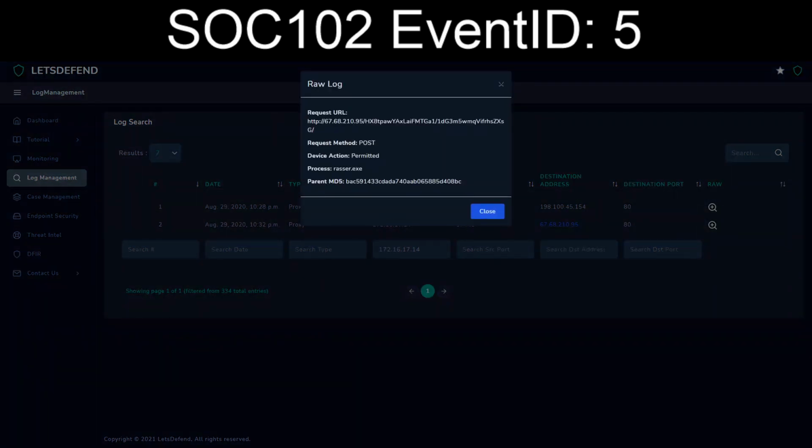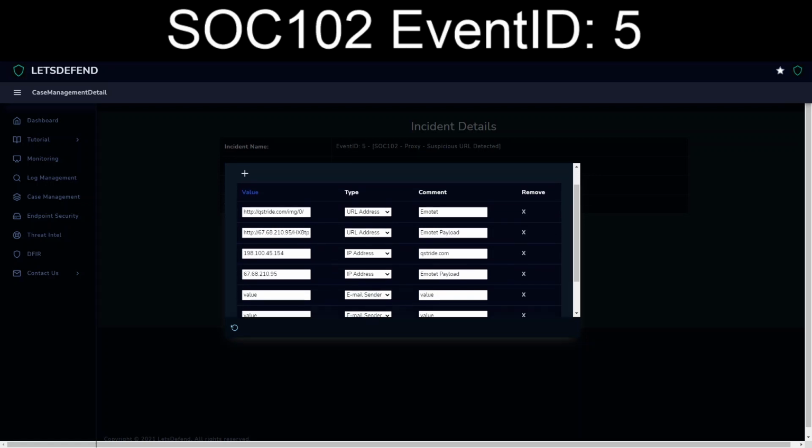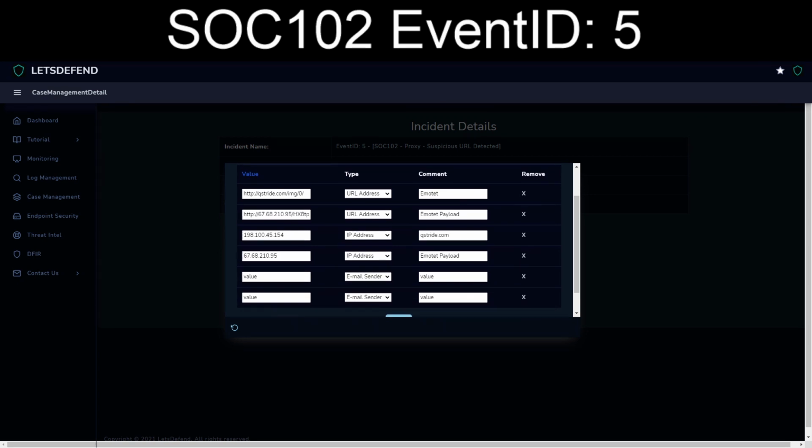We go back to logs. We take a look at that one so we can grab the whole address. And we dump that inside here. And Emotet payload. And we're going to have a couple of different MD5s.